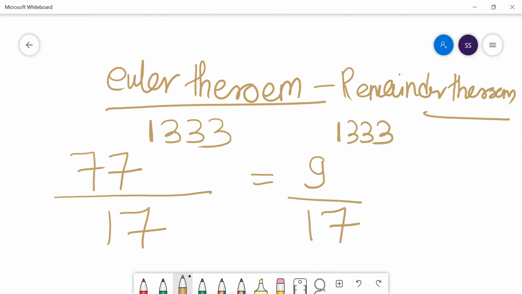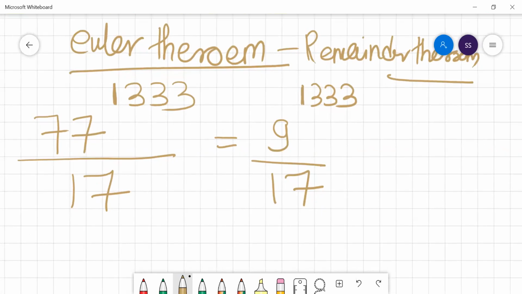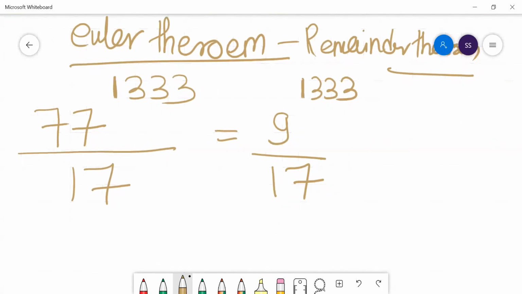I hope you're understanding. So 9 is repeated to the power 1333 times. Now you are dividing this number by 17, where your dividend is 9 to the power 1333, and you're dividing it by 17.